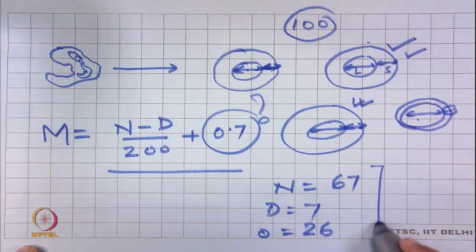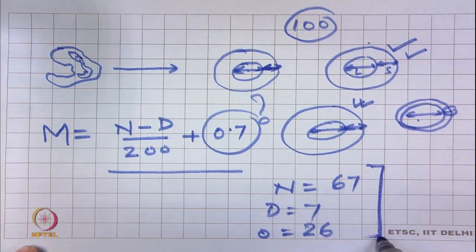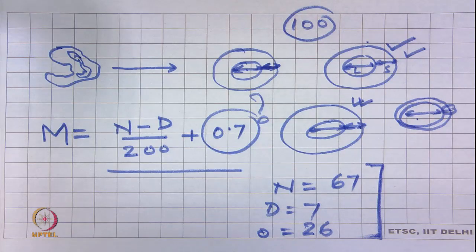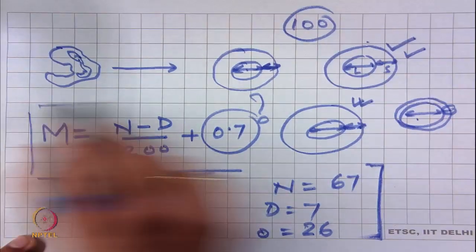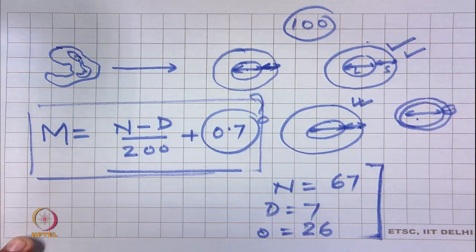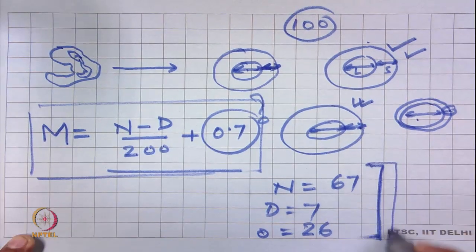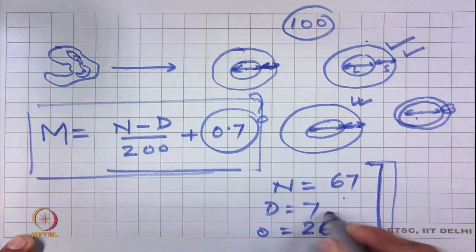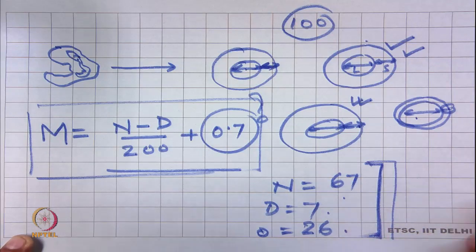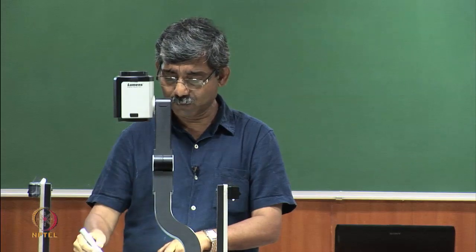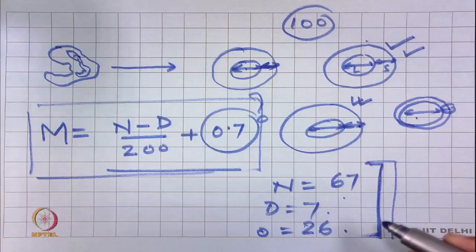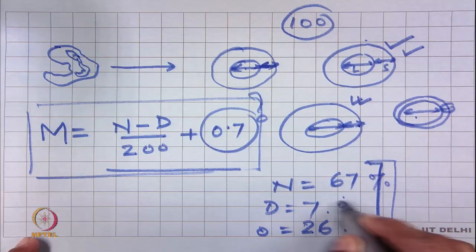If this is the combination, the fibers are said to be normal. This equation is an empirical equation, set in such a fashion that for this ratio of 67, 7 and 26, which is the typical value for normal fiber producing normal yarn, this is the percent.